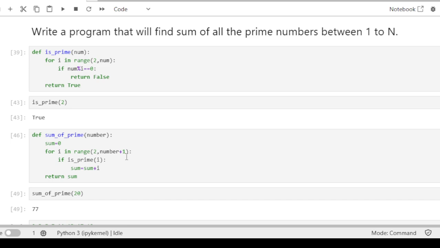Suppose I have given the number 10. It will check 2, then 3, then 4, then 5, each number till 10. If it is a prime number, it will add it to the sum. At the end, it will return the sum of all prime numbers. So this is how this function is working.